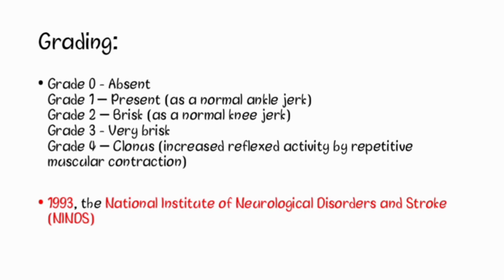Now, what is normal typically depends on the patient's history and past documented reflex grade. Abnormality is suggested when asymmetric reflexes are found. Once the examiner obtains a reflex on one side, they should test the same reflex on the opposite side for comparison. Now, let's talk about the pathophysiology of reflexes. The pathophysiology of the reflexes can be hypoactive, hyperactive, or areflexia.